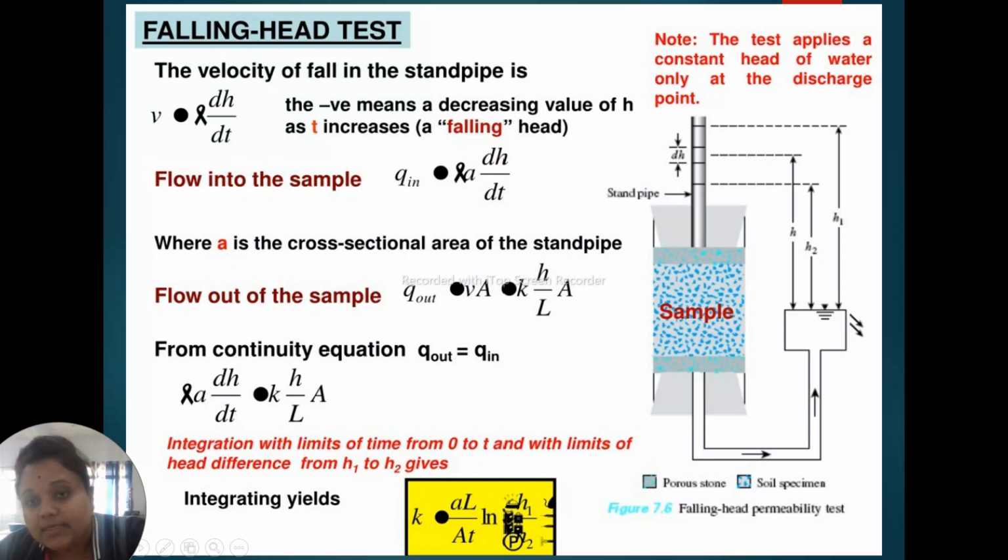This is the standpipe. This is our H, H2, H1. So what is H, H2, H1 here? This is the first level of water, which is H1. This is the level of water which is H2, and H1 minus H2 is H. Here the velocity of fall in the standpipe v is directly proportional to dH by dt. Decreasing the value of H decreases the falling head.